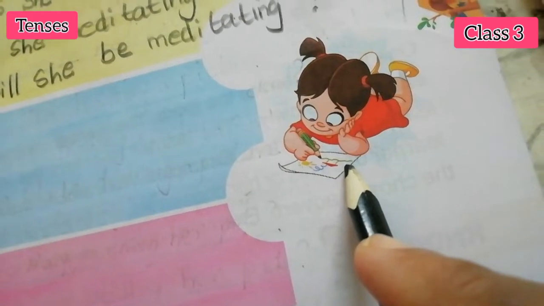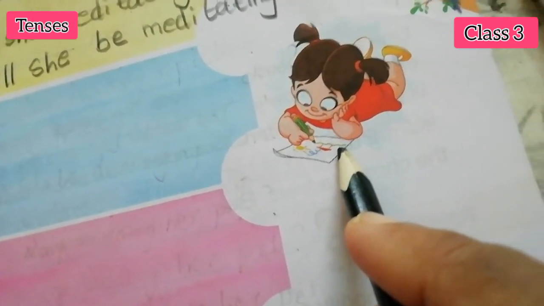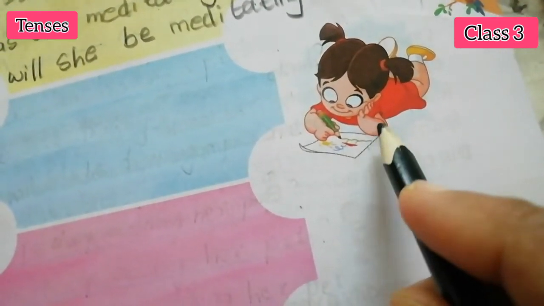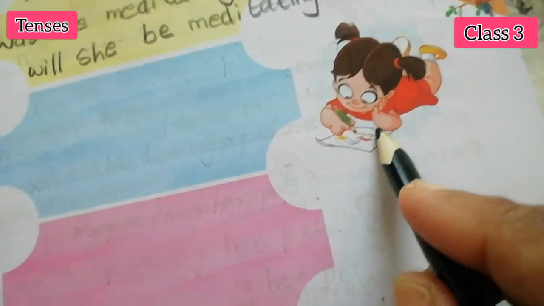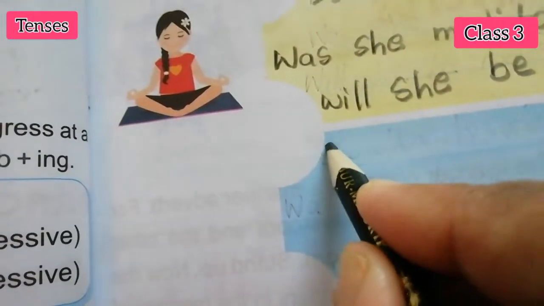Okay. Next picture, see. What is this boy doing here? He is drawing a picture, right? This is not a boy. It is a girl. We can give a name for her. Let it be Sita. So only one girl, so we can use is.